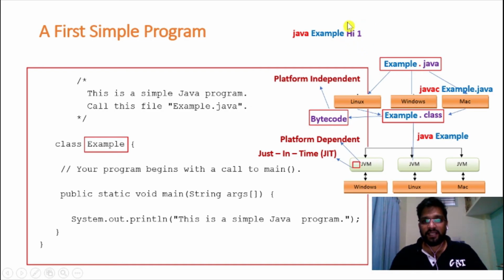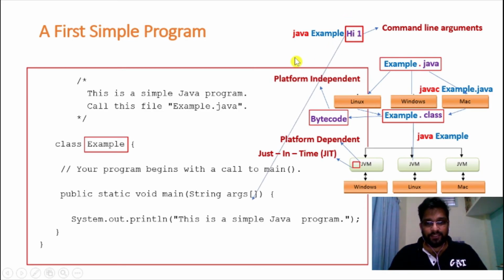Right now I pass two values, that is hi and 1. These two we are going to call command line arguments. These two command line arguments, hi and 1, we are going to pass to this array called args, right?